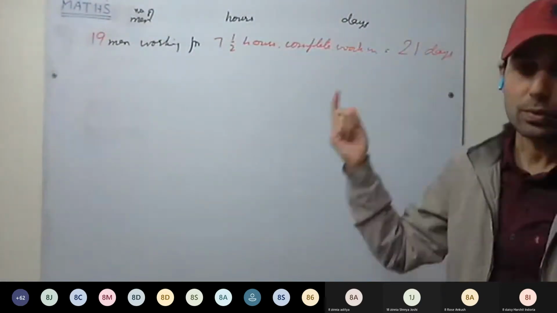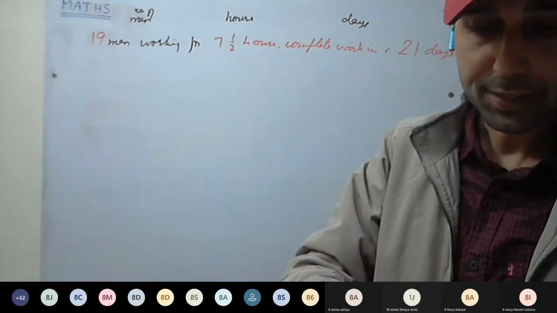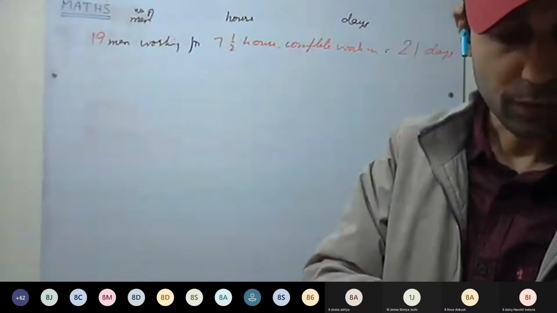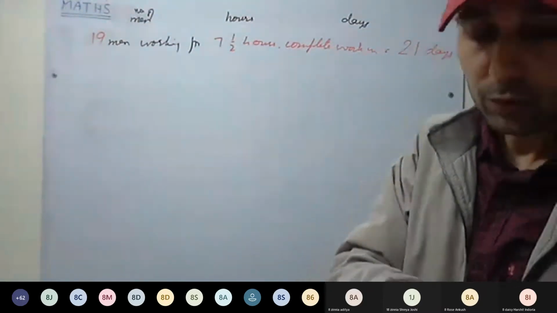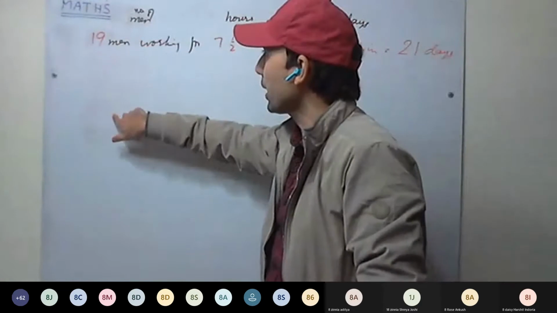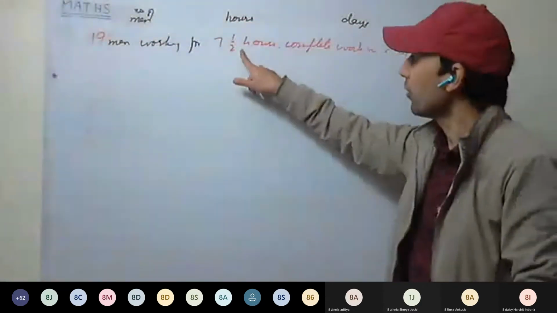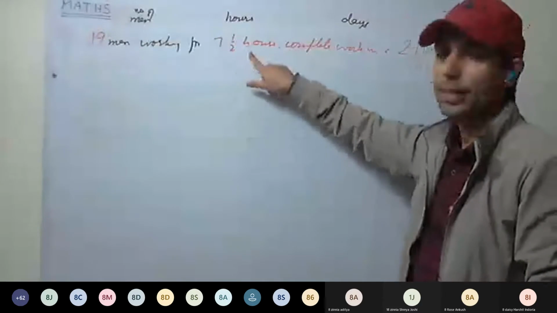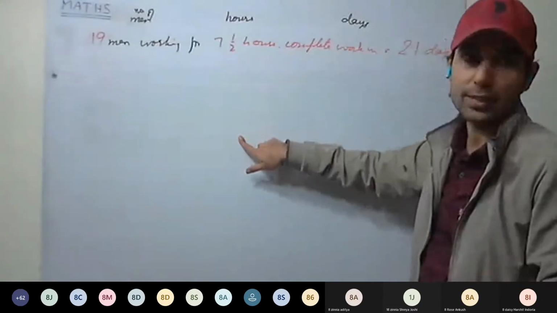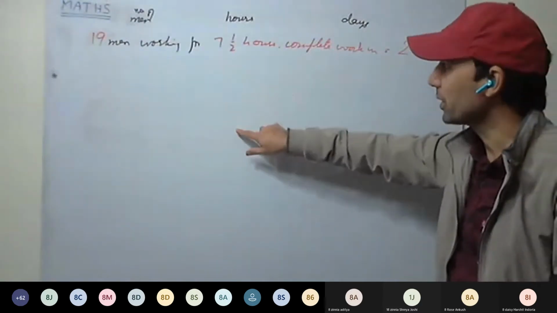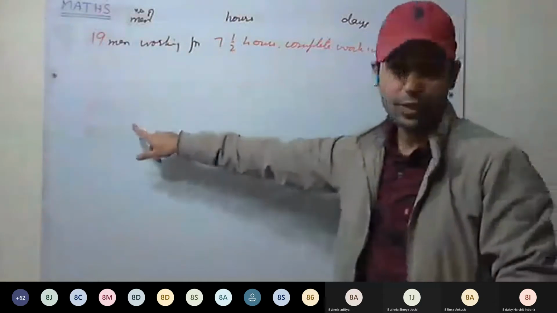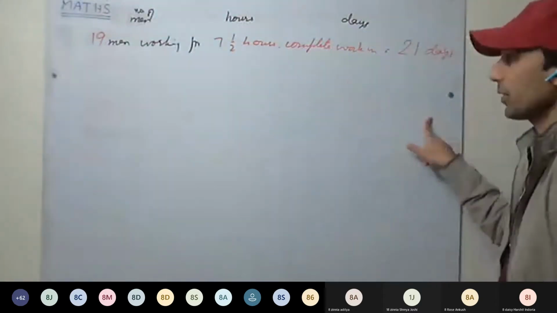Okay. Now, how many hours a day must 45 men work to complete it? So see here, men are changing, number of days are changing, and hours we have to calculate. How many hours they will work, we have to calculate. If they work for how many hours a day, so that 45 men complete the work in 7 days.